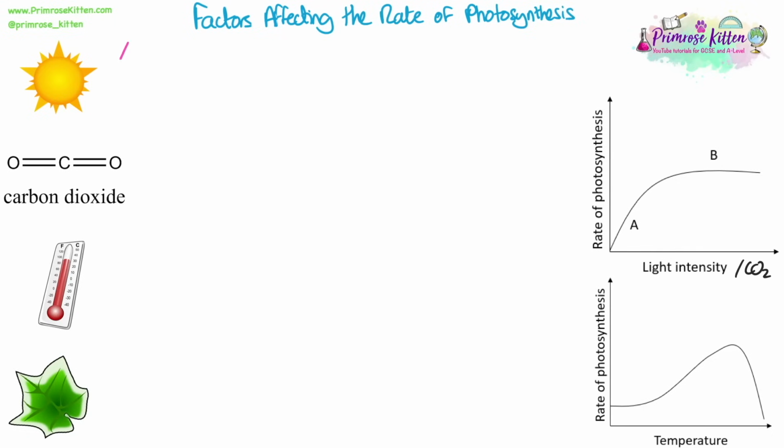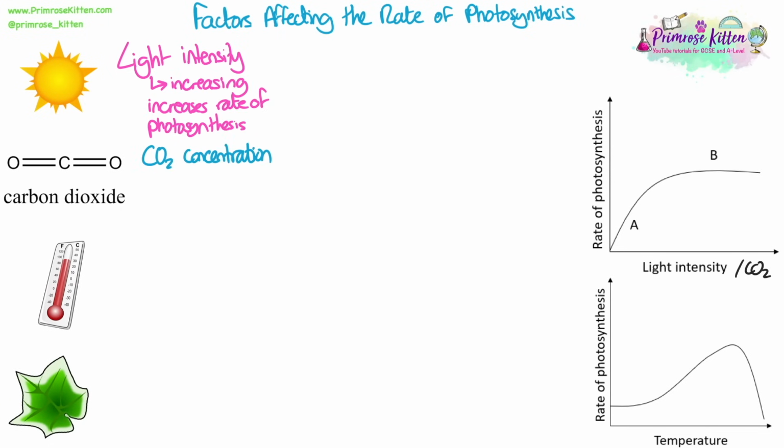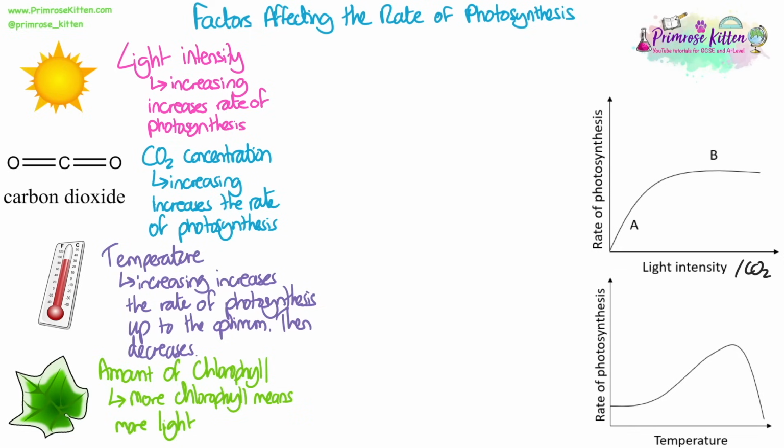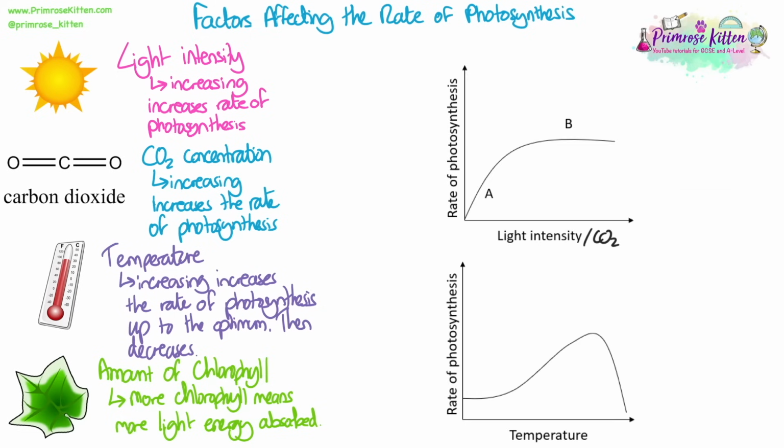We need to know the factors that can affect the rate of photosynthesis. As you increase light intensity, it increases the rate of photosynthesis. As you increase the carbon dioxide concentration, it increases the rate of photosynthesis. Photosynthesis is an enzyme-controlled reaction, so increasing the temperature increases the rate of photosynthesis up until the optimum, and then it decreases if it increases past that optimum temperature. The amount of chlorophyll in a leaf or in the chloroplasts in plant cells: if there's more chlorophyll, then more light energy can be absorbed, so the rate of photosynthesis can be increased.